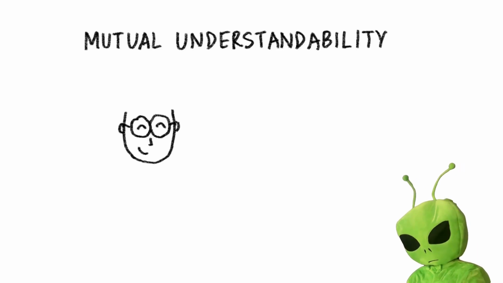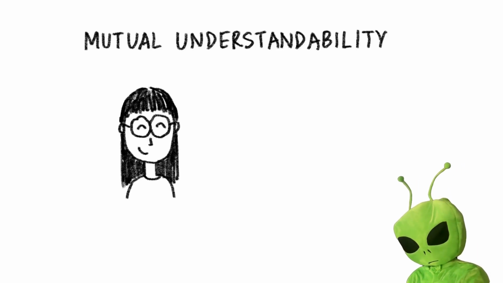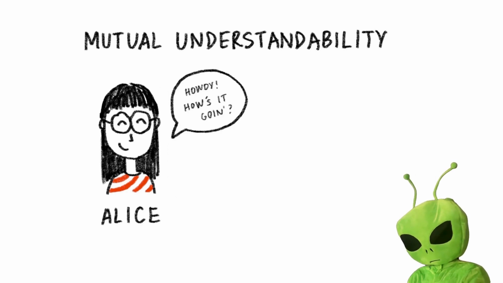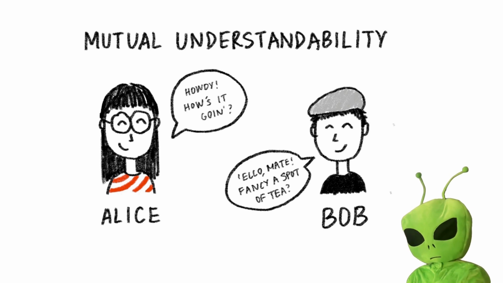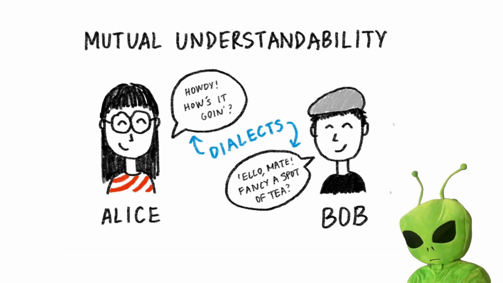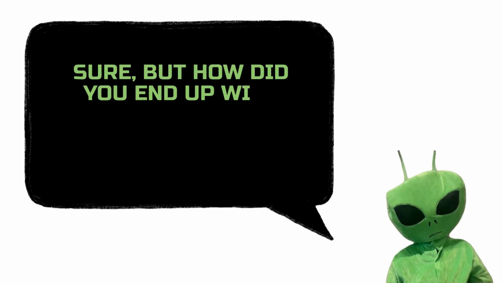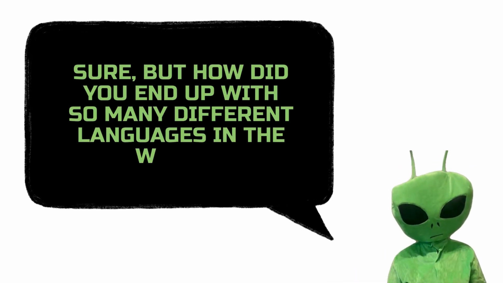A useful way to think about languages is mutual understandability. For example, Alice speaks American English. Howdy, how's it going? And Bob speaks British English. Hello, mate. Fancy a spud of tea? But they understand each other well enough to have a conversation, so we'd say that these two Englishes are dialects, not distinct languages. Sure, but how do you end up with so many different languages in the world?